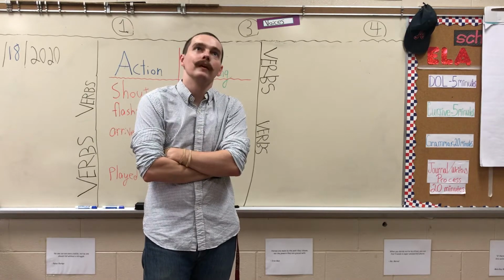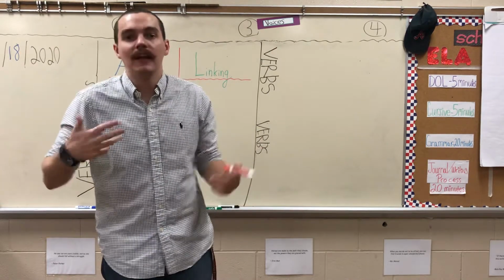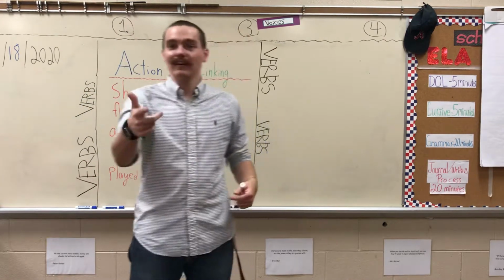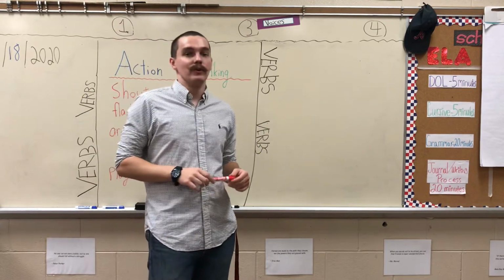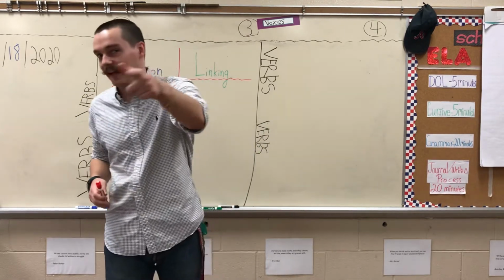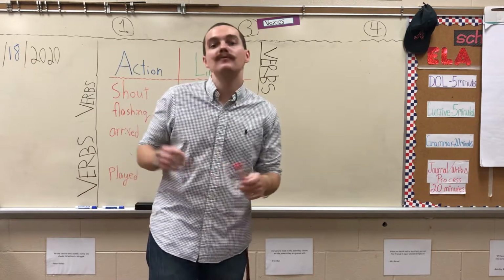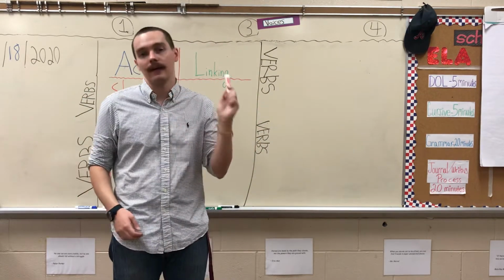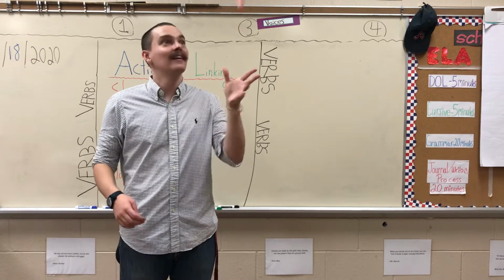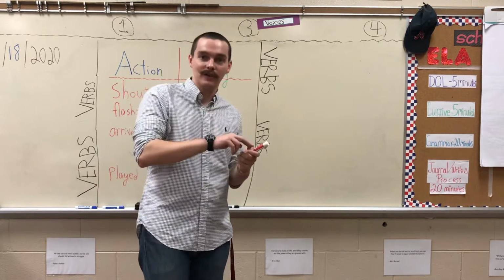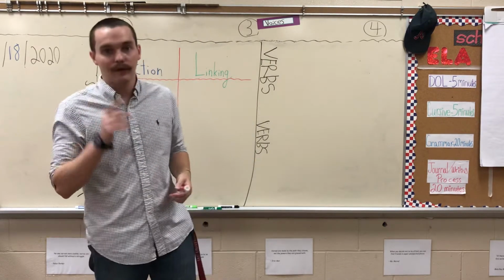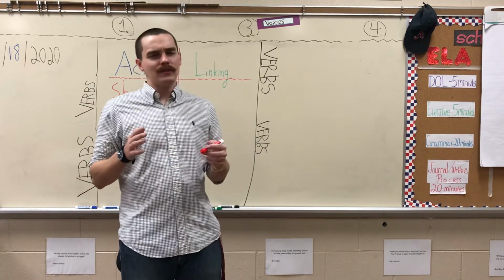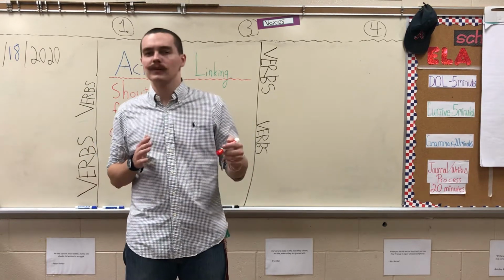I hope she's doing okay today. Yeah, you can see that because I'm talking to myself. Talking, another verb. But what you can see is that my verbs are things that are being done. Sure, I can toss this marker up in the air and catch it. I tossed it and I caught it. Toss, caught, 2 verbs.